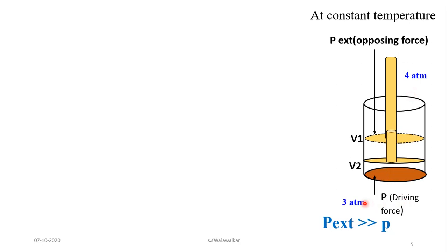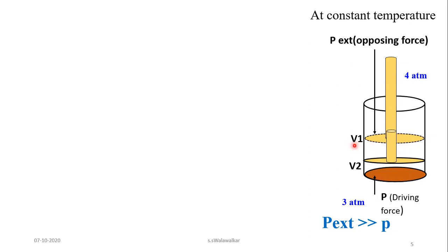Driving force is 3 atmosphere. That means opposing force is greater than driving force. Then in such a case, the surrounding does the work on the system, and here the piston will move in downward direction. If you go on increasing the pressure up to 4 atmosphere, then the piston will move in downward direction.